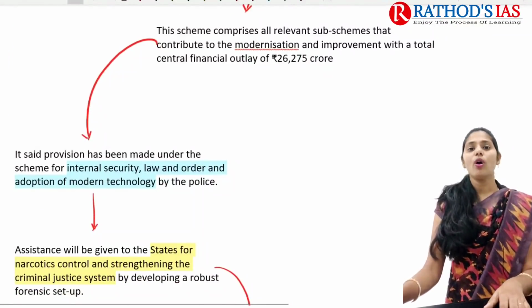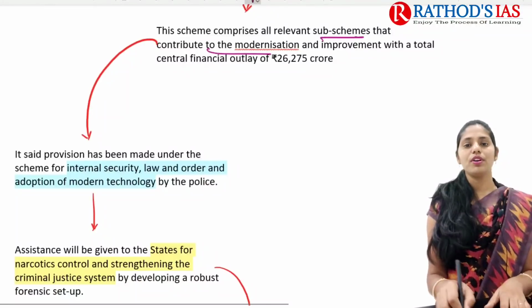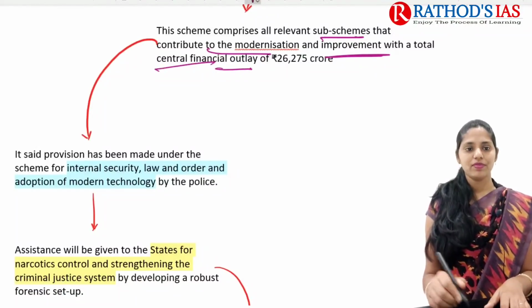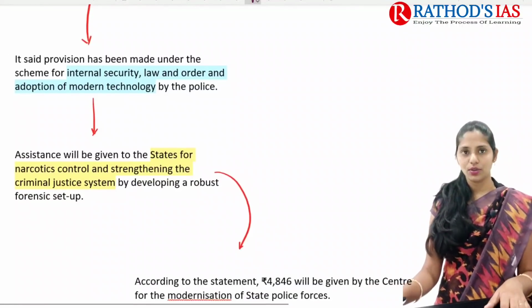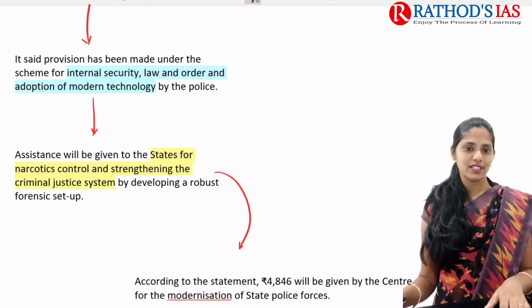This scheme also comprises all relevant sub-schemes that contribute to this modernization and improvement, with a total central fiscal outlay. This scheme comes under the scheme for internal security, law and order, and adoption of modern technology by the police.